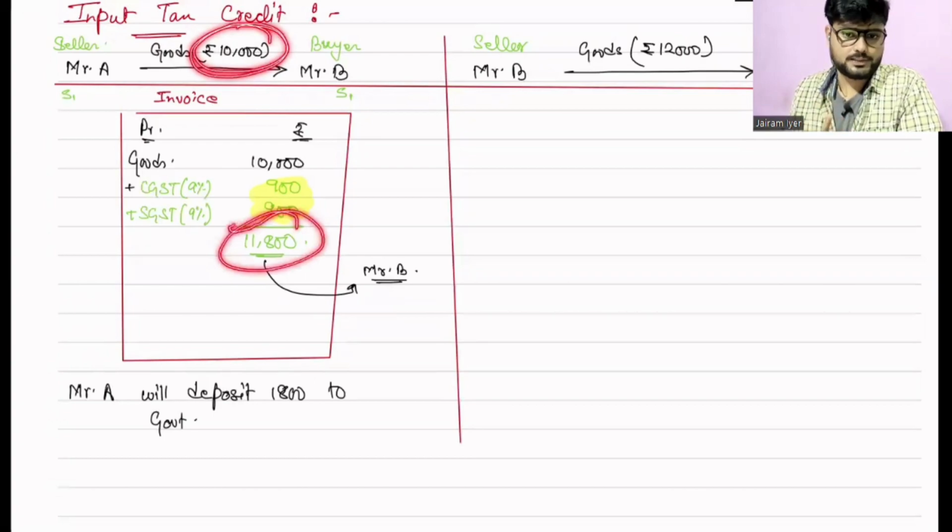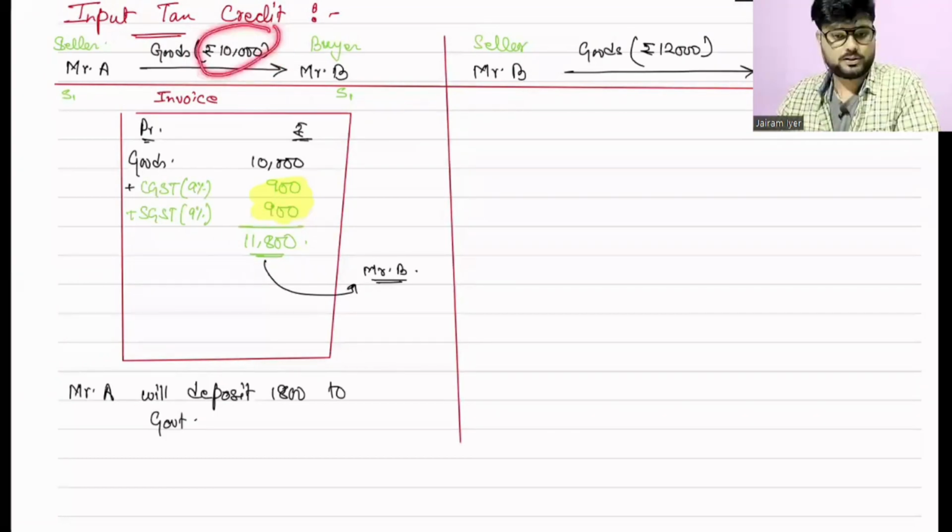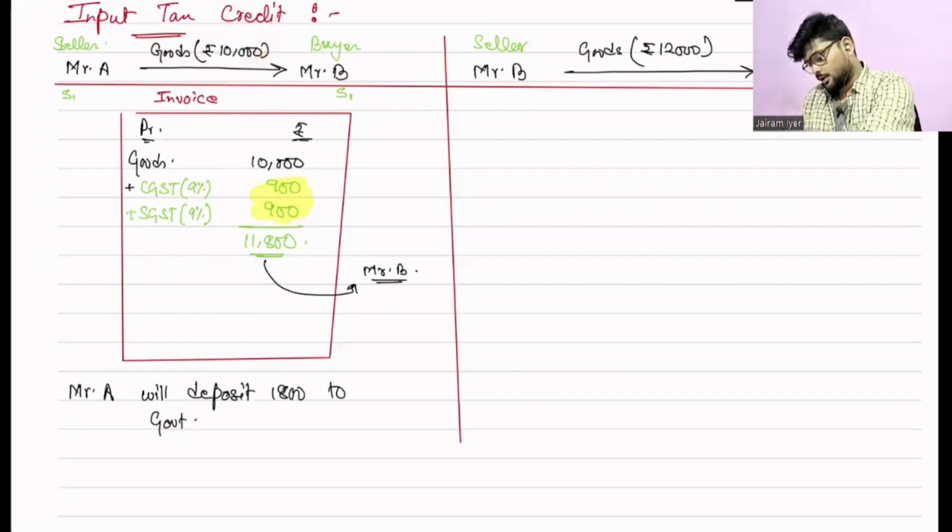Yes, sir. Clear. A 20% increase on the base value, on the product, not on taxes. So now Mr. B, suppose again they are in the same state. I will not confuse you right now by giving different states. Or let's say he is in state 2. Now they are in two different states. So let's draw the invoice for them as well.